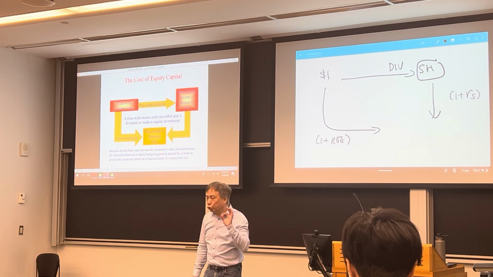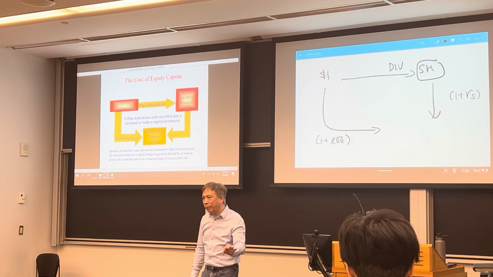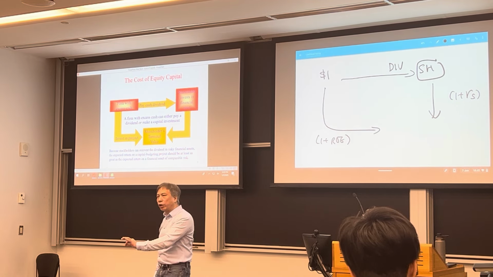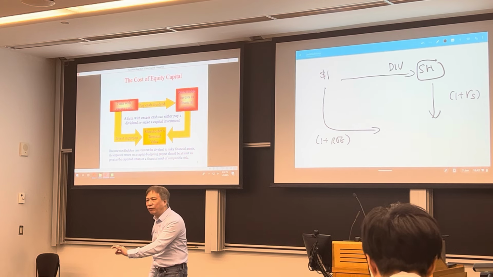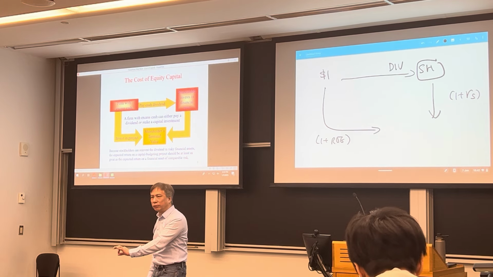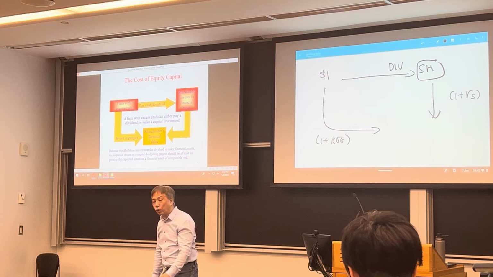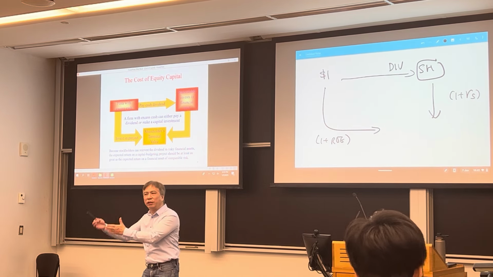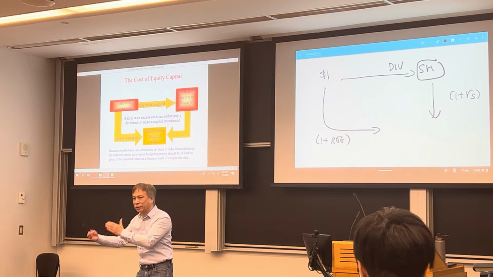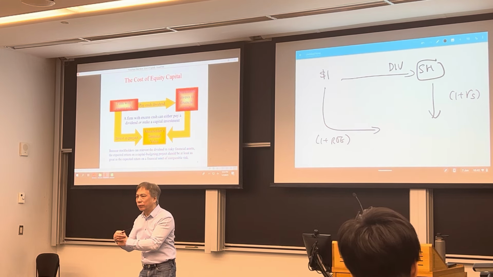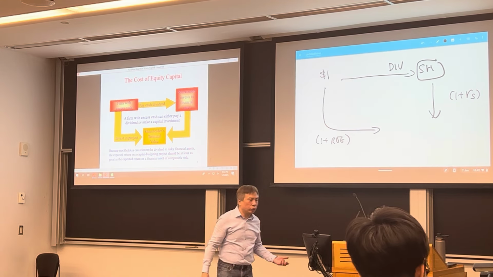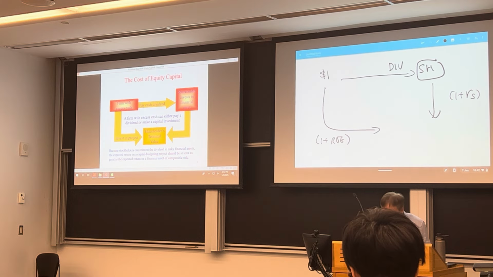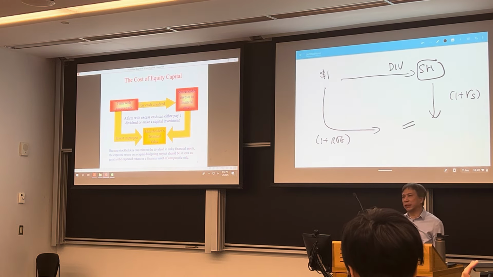That is, if they do not invest in our company, they can earn this return from a similar level of risk investment. All right? So therefore, if we give this $1 back to them, they probably would do the same thing, invest in a similar risk investment. All right? So they should earn this return. Now, the two at equilibrium should be the same.